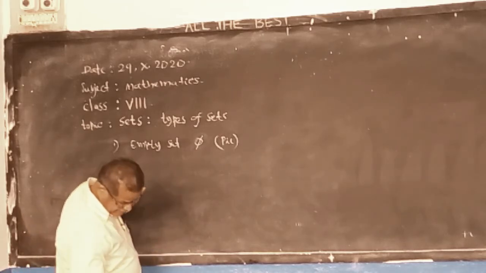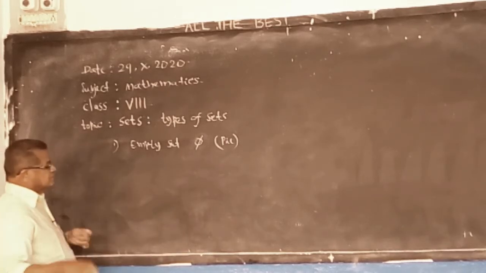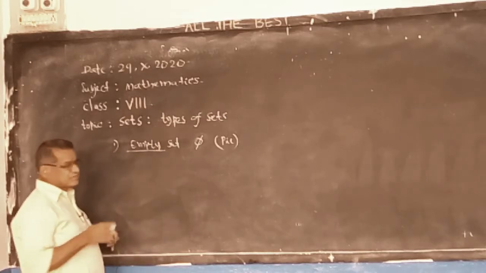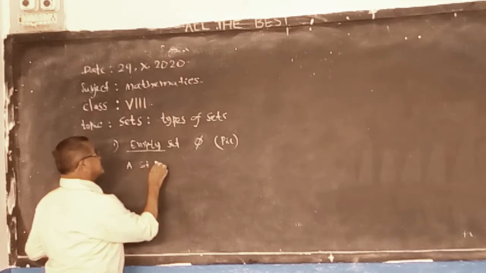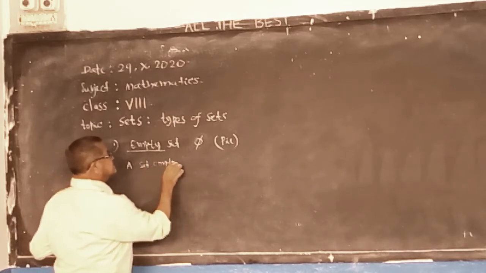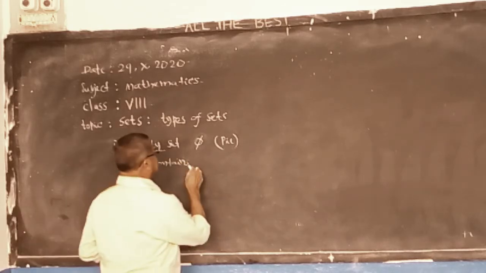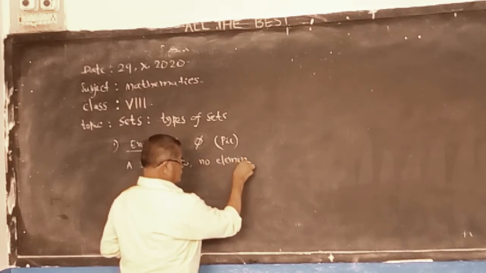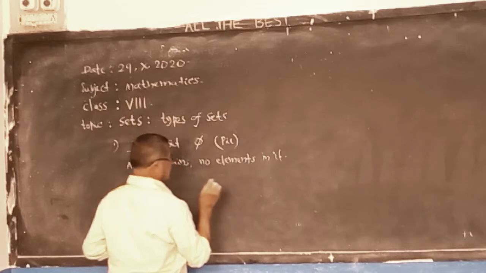First, the empty set. What is an empty set? It has no elements in it. A set that contains no elements in it is called an empty set.